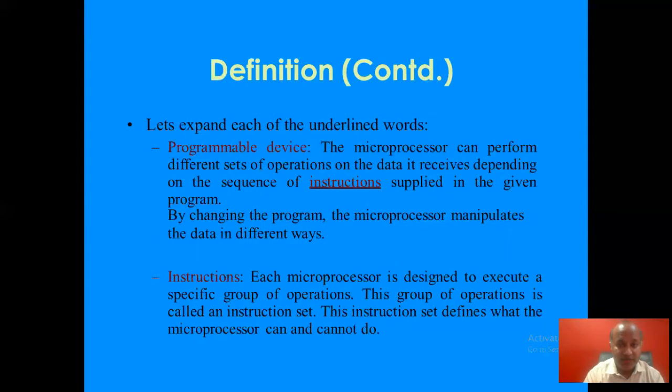So, what is an instruction now? Each microprocessor is designed to execute a specific group of operations. This group of operations is called an instruction set. This instruction set defines what the microprocessor can and cannot do. While programming, we write some instructions, and a sequence of instructions is called a program. Here we are going to study the instruction set of microprocessors 8085 and 8086, and then we'll program it.